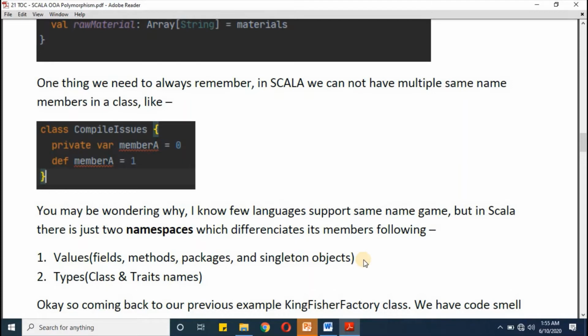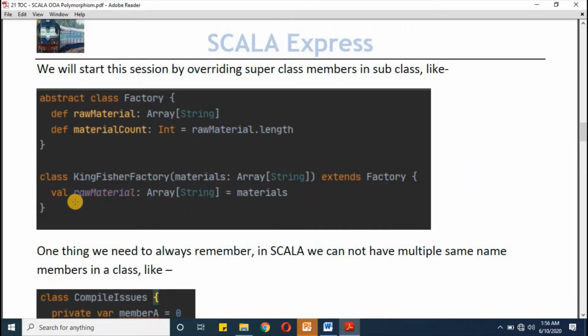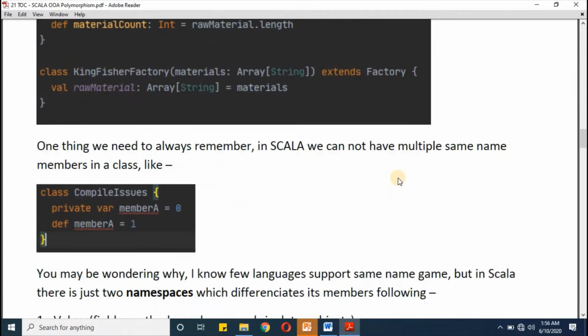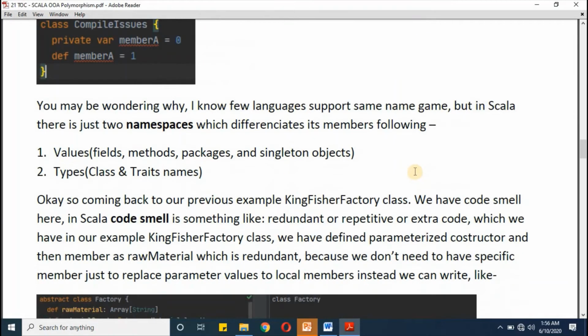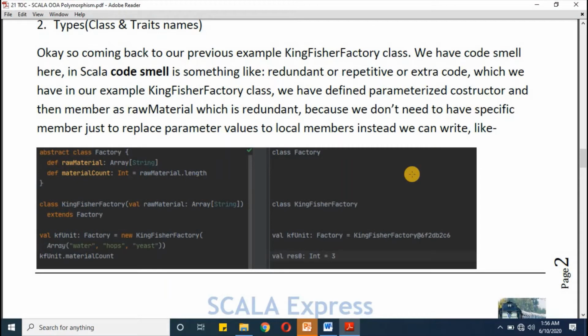in the value namespace. Coming back to our example, in this subclass we are defining one parameter, and to assign this parameter value we are writing one statement. Well, this statement is unnecessary code, because the same thing we can achieve in the parameter itself. In fact, in one of our previous sessions, I explained how to utilize that. So in our subclass, we just need to define val so that we can have a local variable as raw material in class Kingfisher Factory, and we can utilize it further.